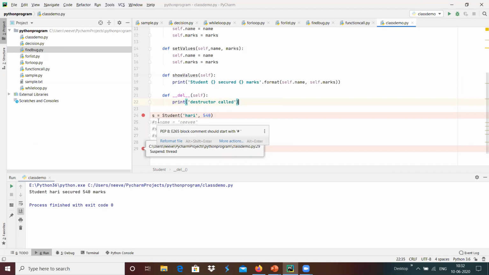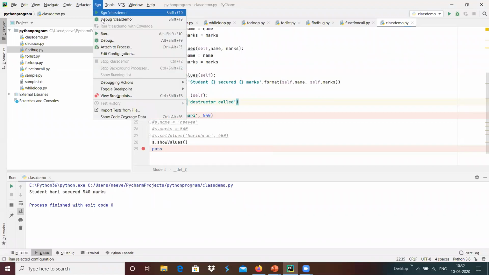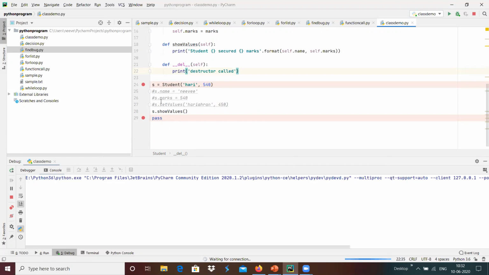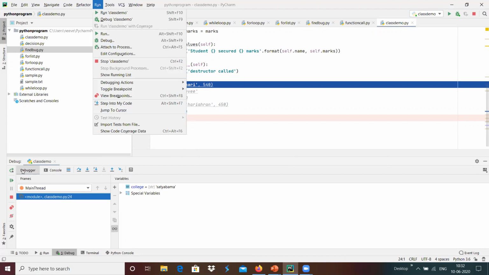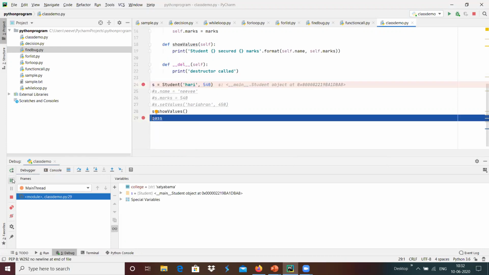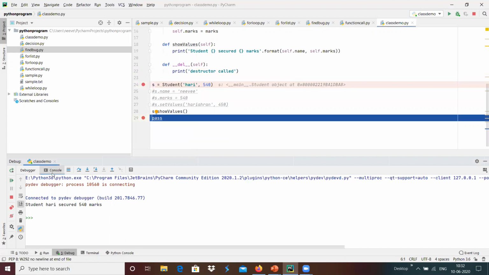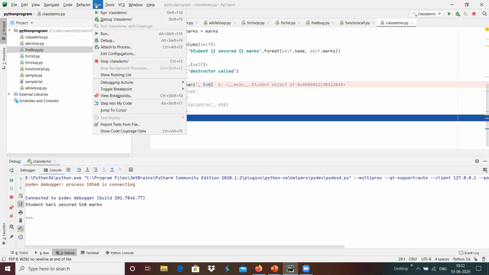While the memory is freed and the object is destroyed, the destructor will be called. I'm going to run this class demo. Yeah, the program reached here, and I'm going to resume this operation. It reaches the pause, and it shows the show values has been updated, and I'm going to run it again.